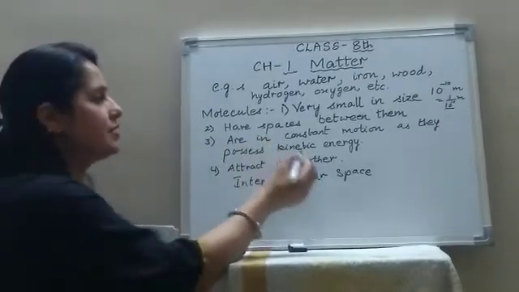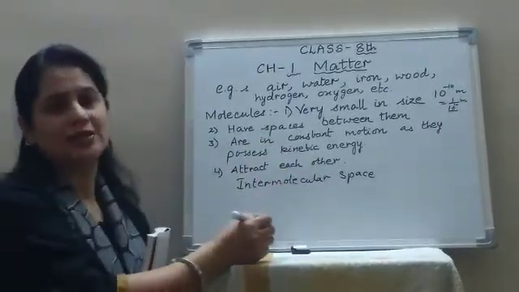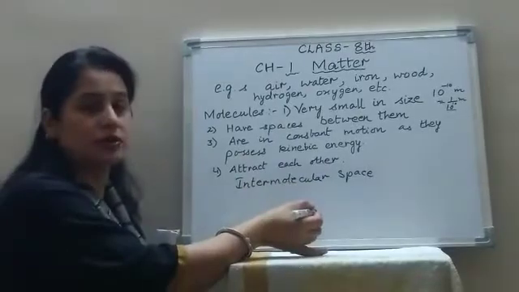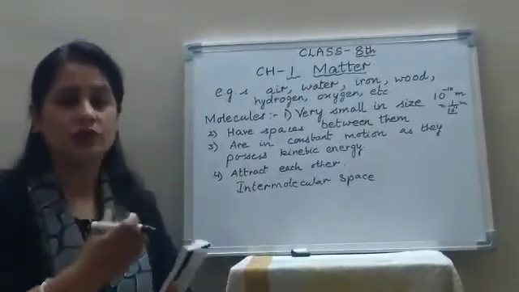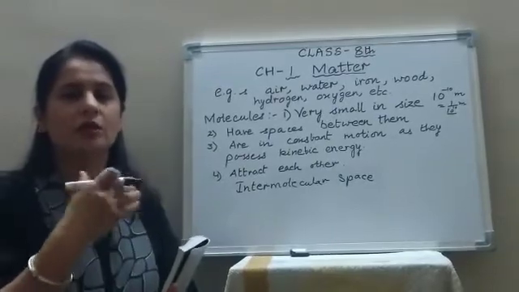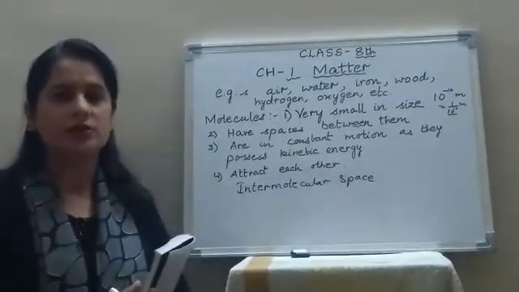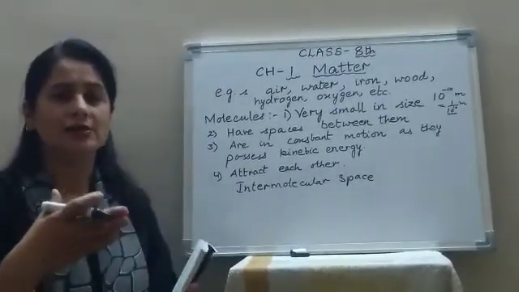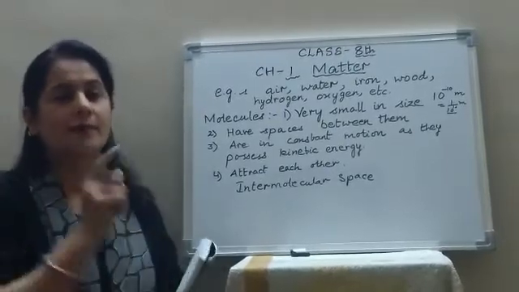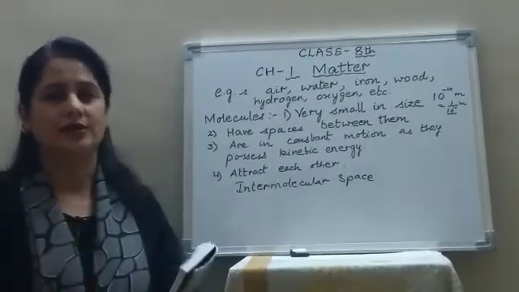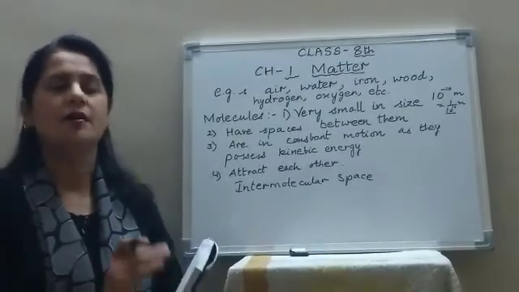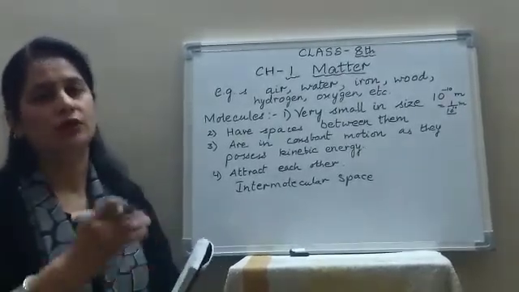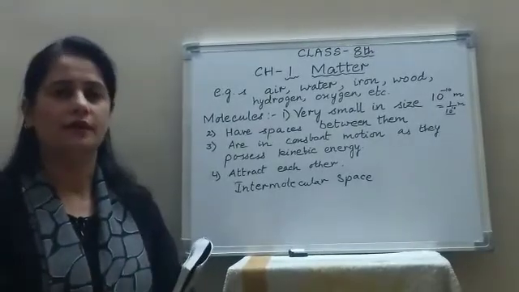The solids have very less spaces between the molecules. That means the molecules are very close together, so space is very less. In liquids, the space is more as compared to solids, but less than in gases. And in gases, the molecules have the maximum molecular spacing between them.